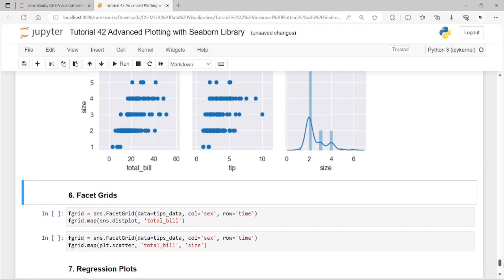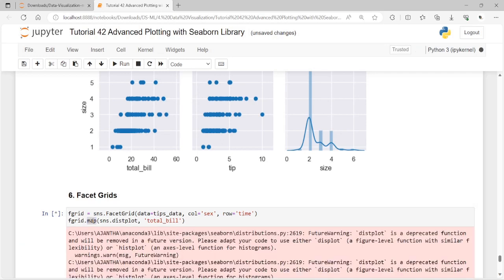And next we have the facet grids in Seaborn, which are used to plot two categorical columns against two numerical columns. So here for instance, if you want to plot the distribution plot for the total bill column of the tips data set, see here we have that tips data set as our data, and in the column we have the sex, and in the row we have the time, and you can plot the facet grid by passing it to the map function.